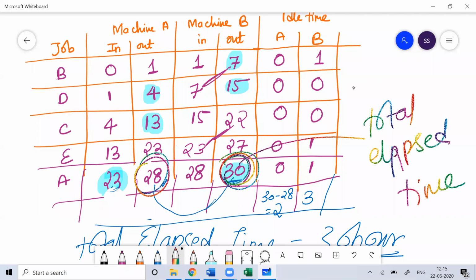You subtract the time when you finished the work on machine A. The total elapsed time minus the total time you finished working on A gives you the idle time for machine A. Clear? Anyone have doubt?